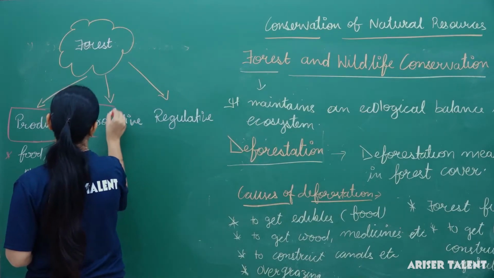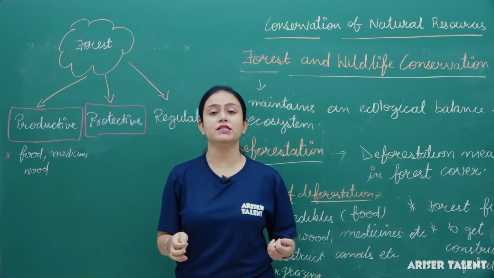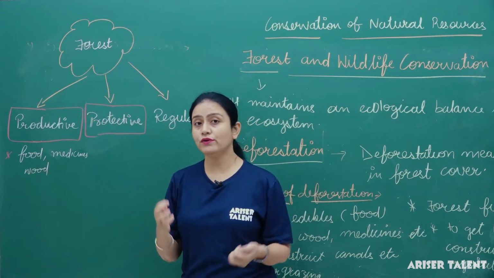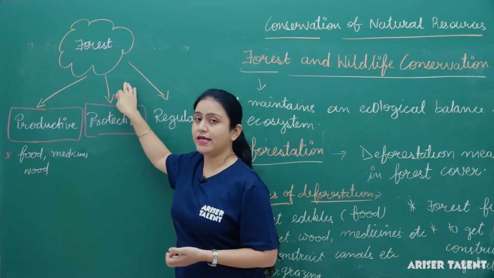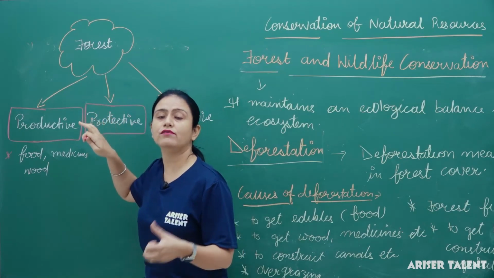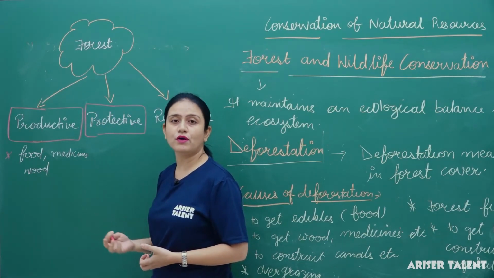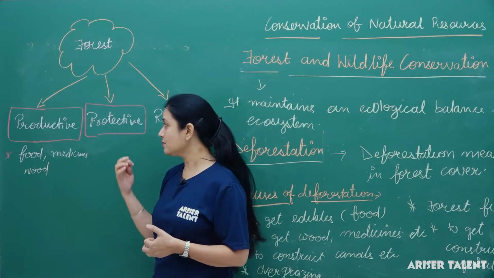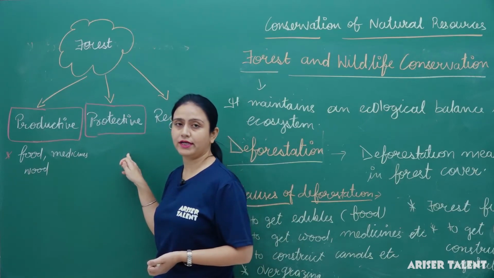Protective. Now, let's talk about protective. As I told you, wildlife is found here in the forest. Forest means dense, populated area. Okay, so as it is a dense populated area where n number of variety of trees and plants are found, as well as wildlife like all the animals, insects, other organisms. So it is a protective layer.